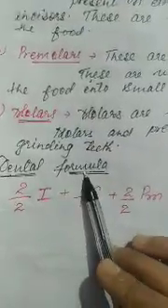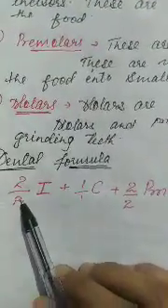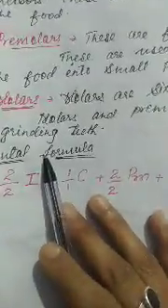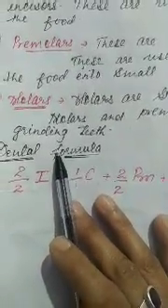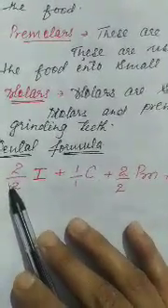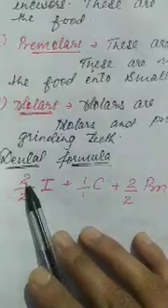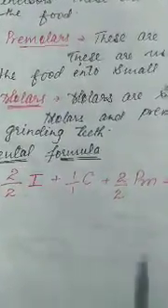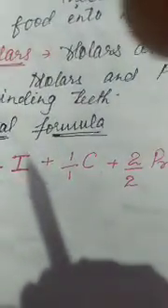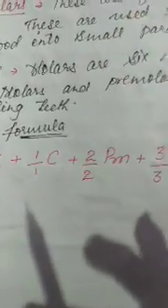Now, what is the dental formula? I am telling you about the dental formula because there are 4 incisors: 2 in the upper jaw and 2 in the lower jaw. Then canine, 1 in the upper jaw, 1 in the lower jaw.